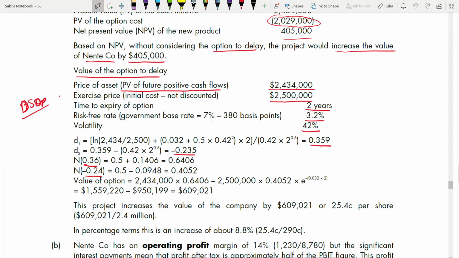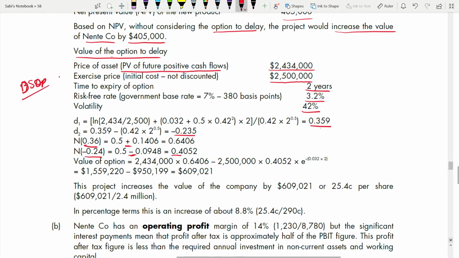Okay, so if it's a positive number, the amount which you are getting will be in 4 decimal places only. Add 0.5 to that, like this. If it's a negative number, from 0.5 you have to deduct the amount, which is here you have to minus. That is the difference.